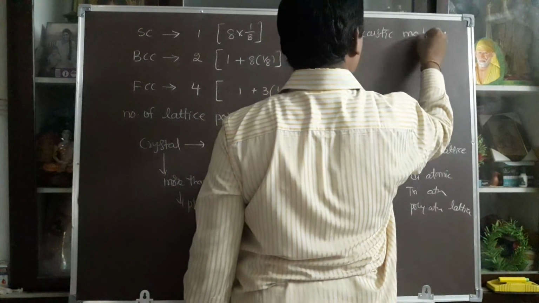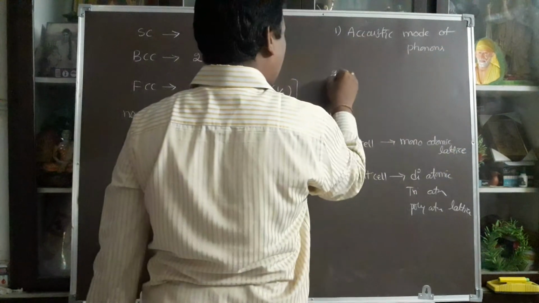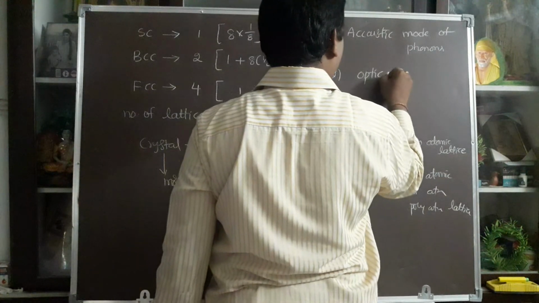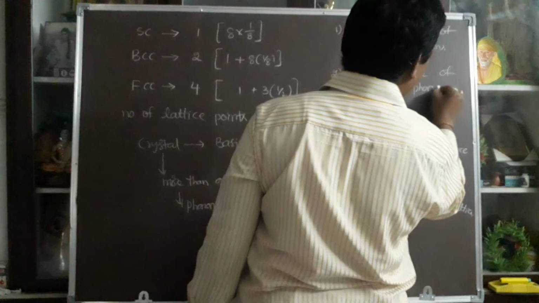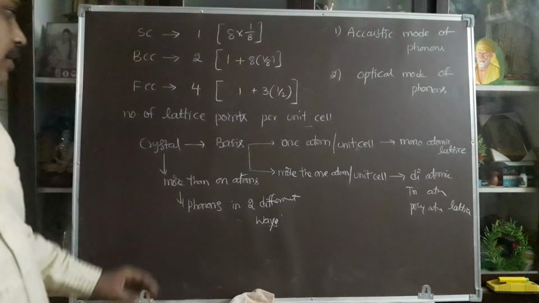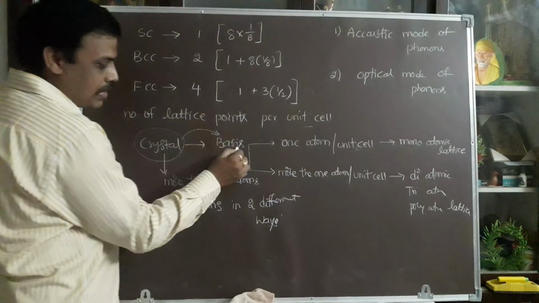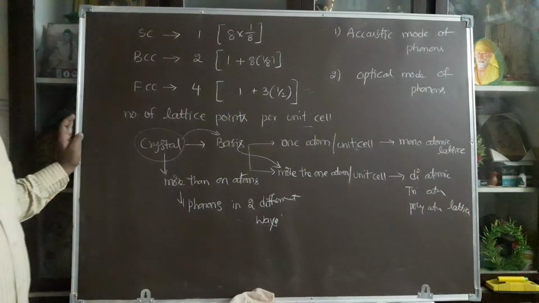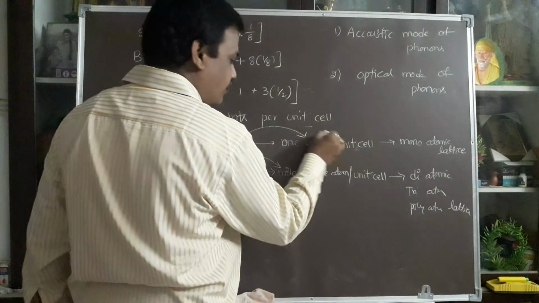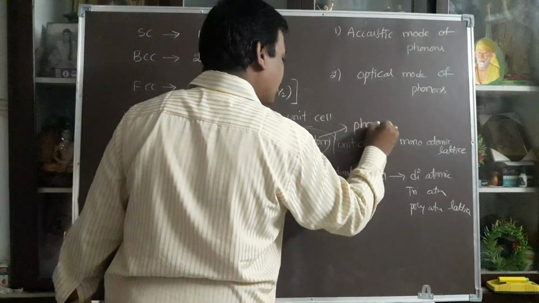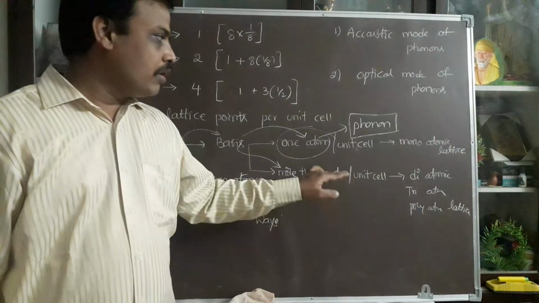Acoustic mode of phonons, and the second one is optical mode of phonons. Under what condition do these phonons exist? You can take a crystal consisting of a basis, and that basis consists of more than one atom. Suppose the basis consists of only one atom. Then you can explain it with only one kind of phonon. But if the basis consists of more than one atom, the phonons are of two types.